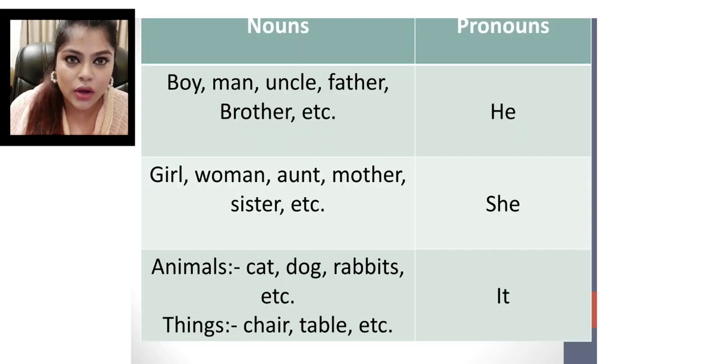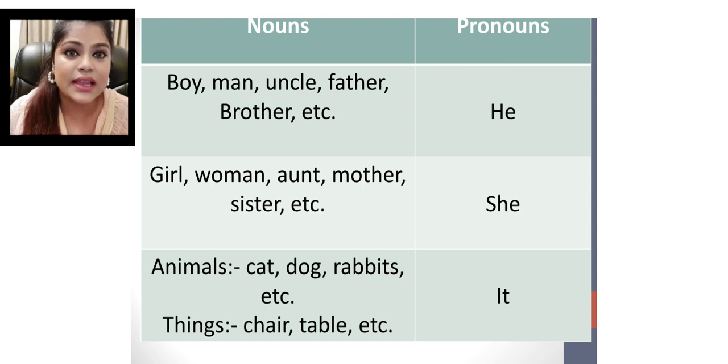There are two columns. Nouns like boy, men, uncle, father, brother, etc. These are male members. For male members you will use the pronoun he. Next, girl, woman, aunt, mother, sister, etc. These are female members. For female members you will use the pronoun she.